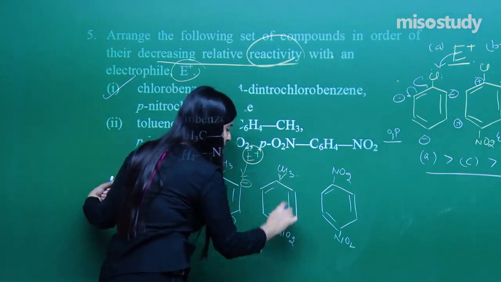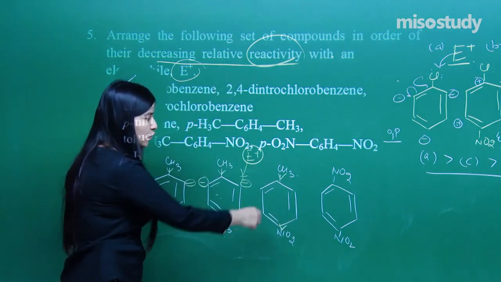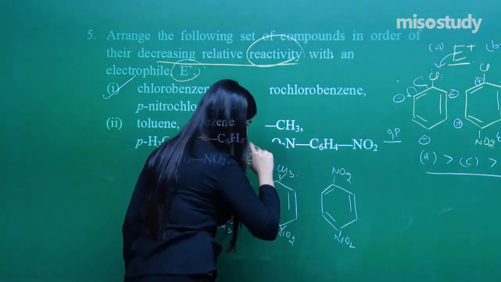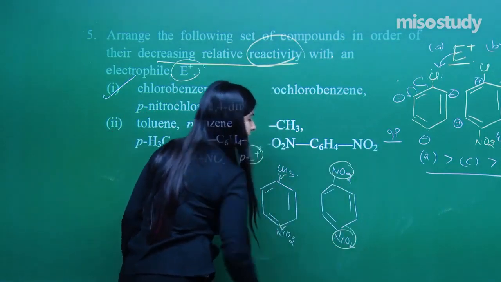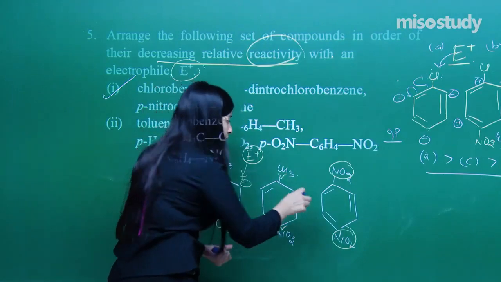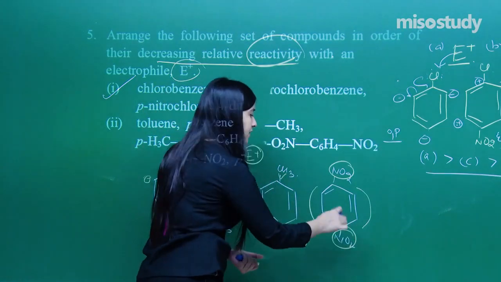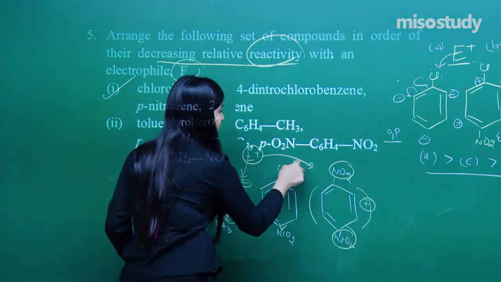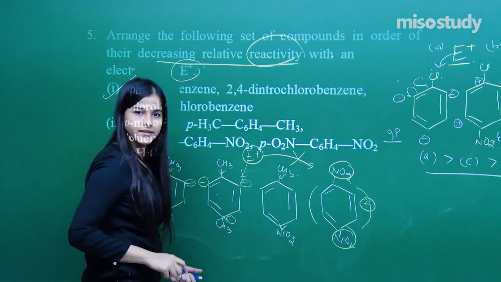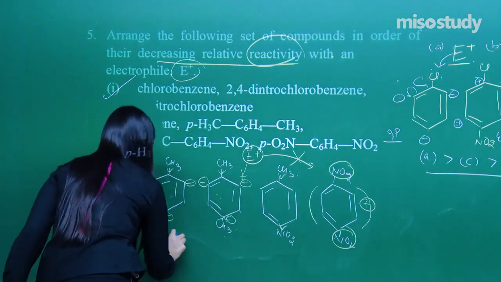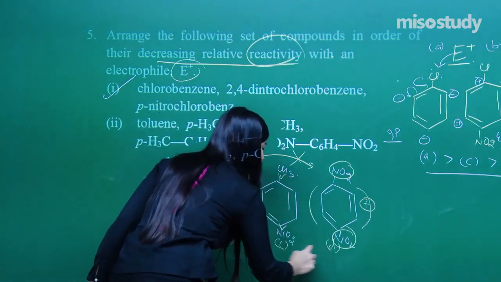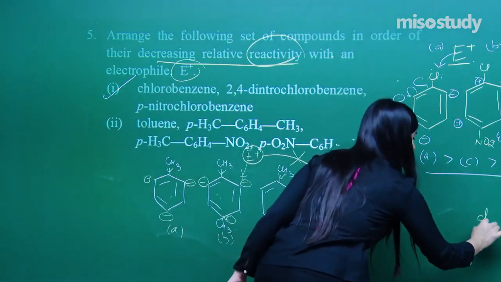But over here, this is donating and this is withdrawing, so it will not as such invite the electrophile. Here, both the groups are withdrawing. It will reduce all the electron density in the entire benzene ring, generating a positive charge. So the electrophile is not at all willing to go over here. So the least will be this. If I name them A, B, C, D, D is the least.